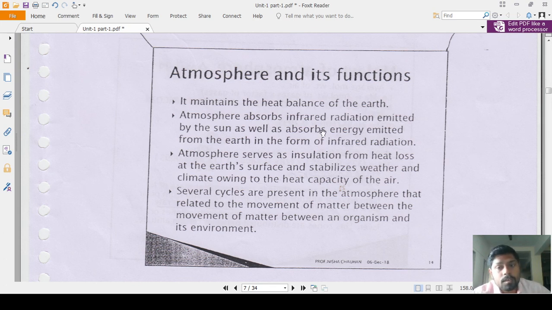The atmosphere also absorbs the infrared radiation emitted by the sun, as well as the energy emitted from the earth in the form of infrared radiation. The atmosphere serves as insulation from heat loss at the earth's surface and stabilizes the weather and climate owing to the heat capacity of the air. Several cycles are present in the atmosphere that relate to the movement of matter between organisms and their environment.